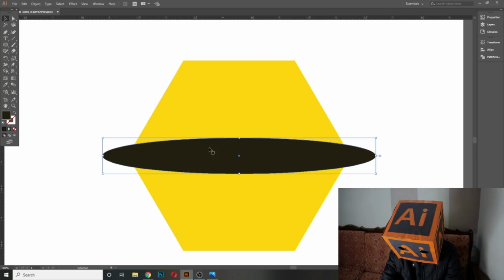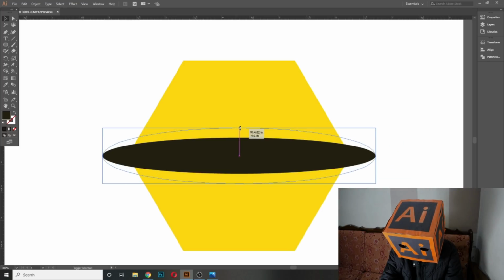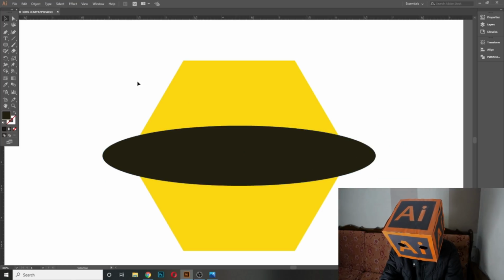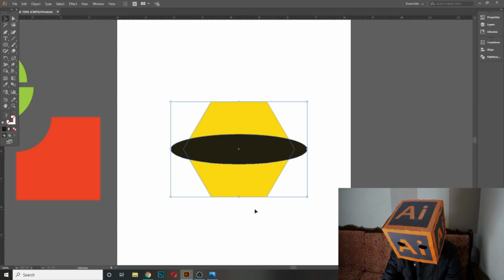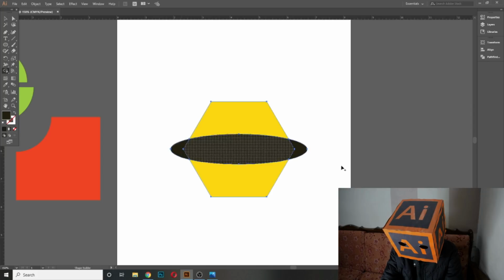Let's make it a little bit bigger, like this. Now when I select these two shapes, then select our shape builder tool and cut it from here, here, and here.